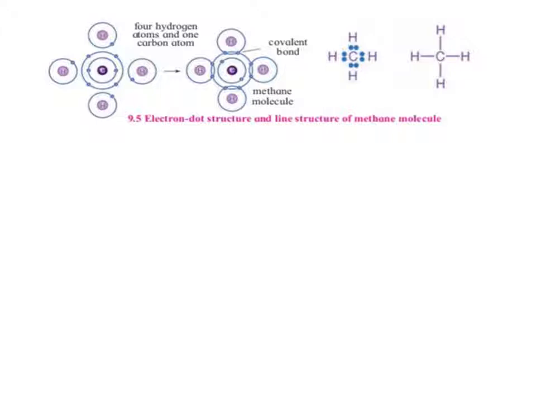so here is the electron dot structure and line structure of the methane molecule. In this methane molecule, the 4 hydrogen atoms and 1 carbon atom are combined with each other and the methane molecule is formed. So the molecular formula of methane is CH4.